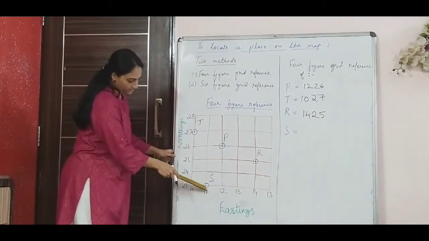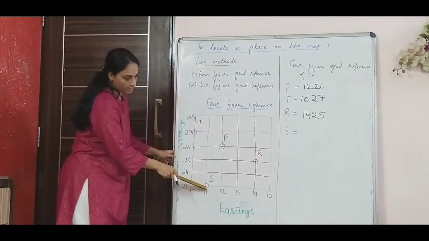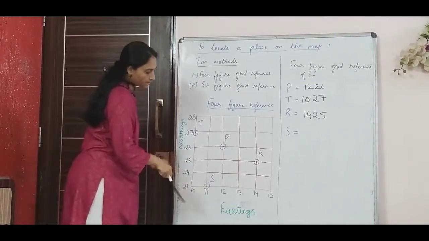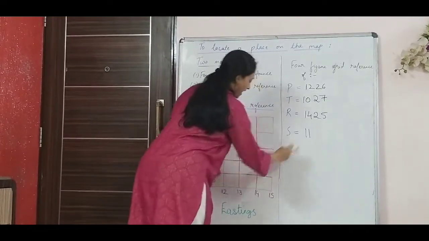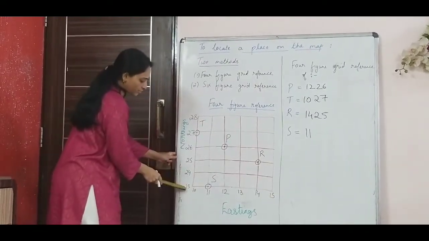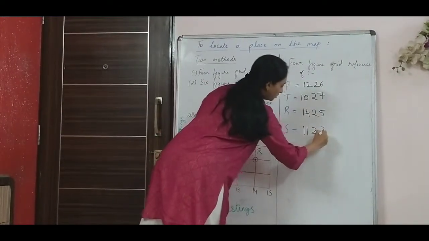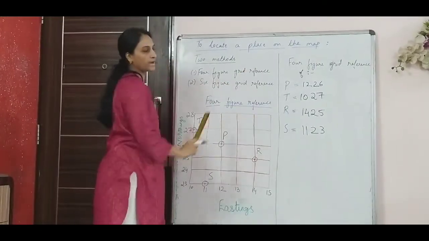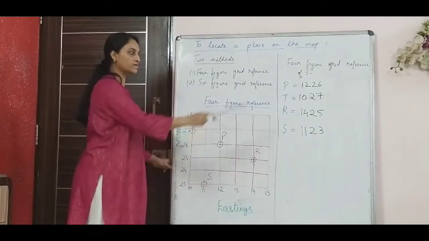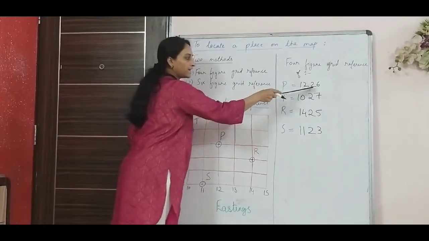Point S, my easting here for S is 11. And the northing is 23 on this side, so 23 is my northing. So this is how I get my 4-figure grid reference. First I write my easting and then I write my northing.